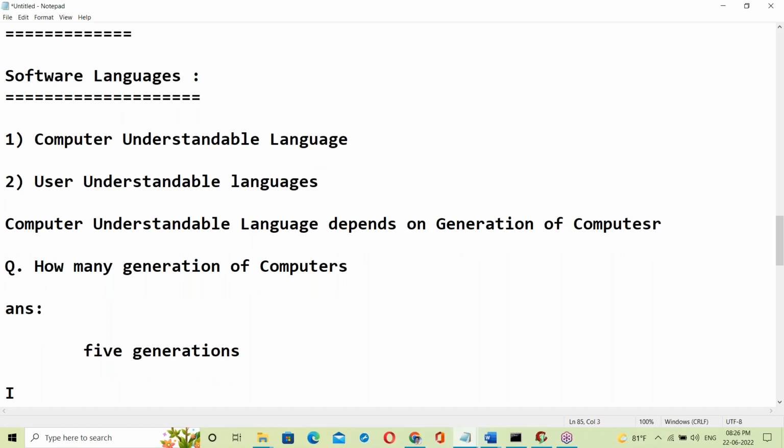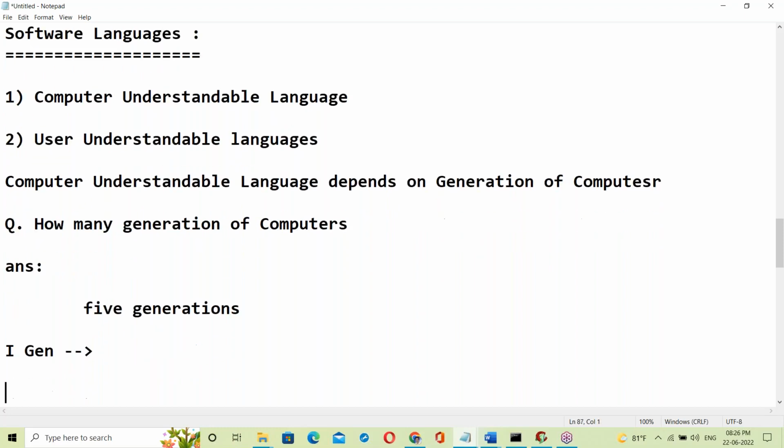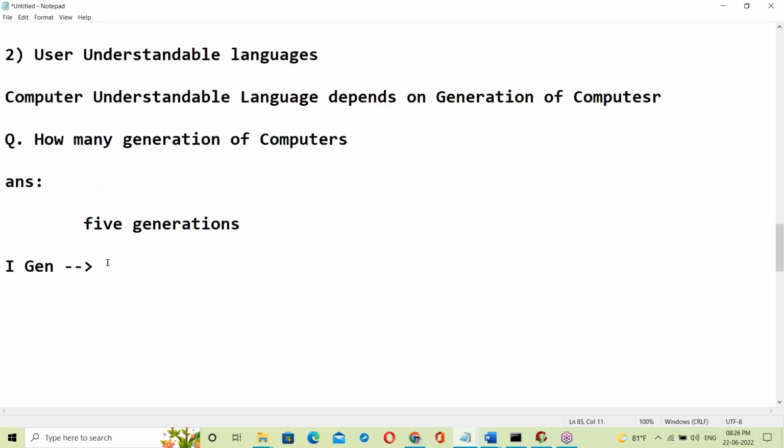Five generations. What is the first generation computer? Vacuum tubes. First generation is vacuum tubes. Second generation, what is the second generation of computer?